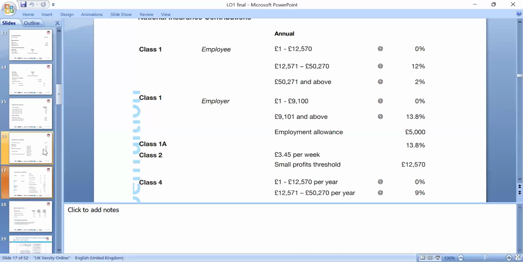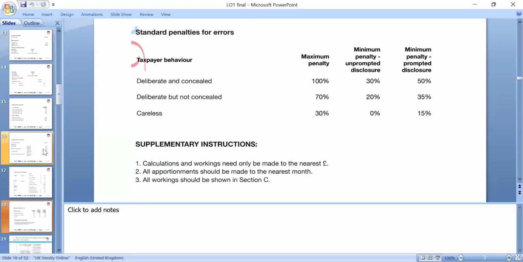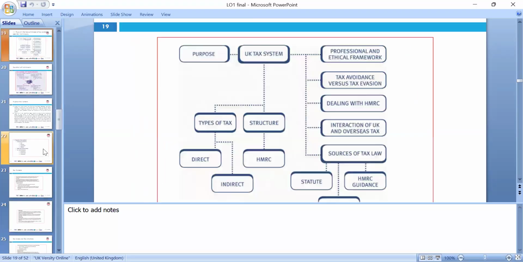On our NI contributions, up to 12,570 pounds is 0% NI. For Class 1 employer, 1 to 9,100 is 0. If you're earning more than 9,101 pounds, there is a 13.8% employer contribution. Employer allowances went up to 9,000, which we can check in the new Finance Act; that's the previous one. Whichever Finance Act 2024/25 you like to follow, you need to look around. Of course, until 31st January, we can follow the previous year's Finance Act.